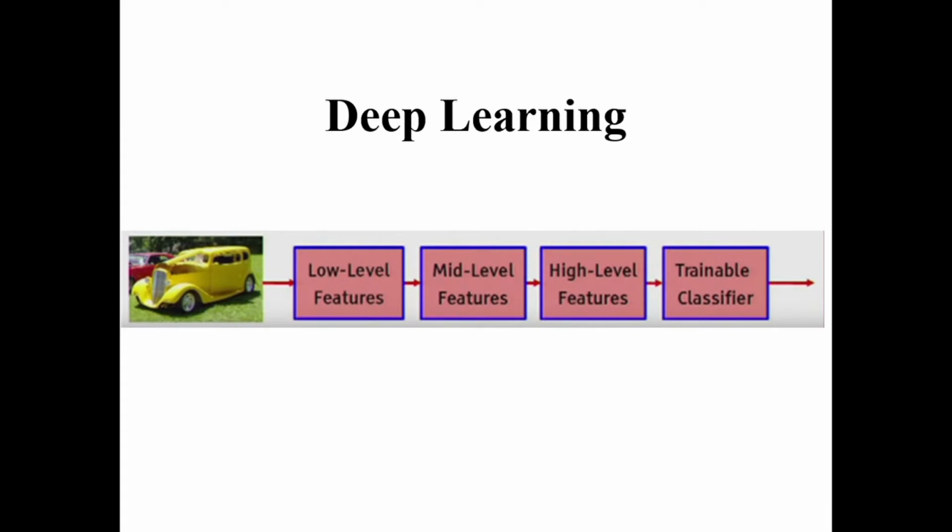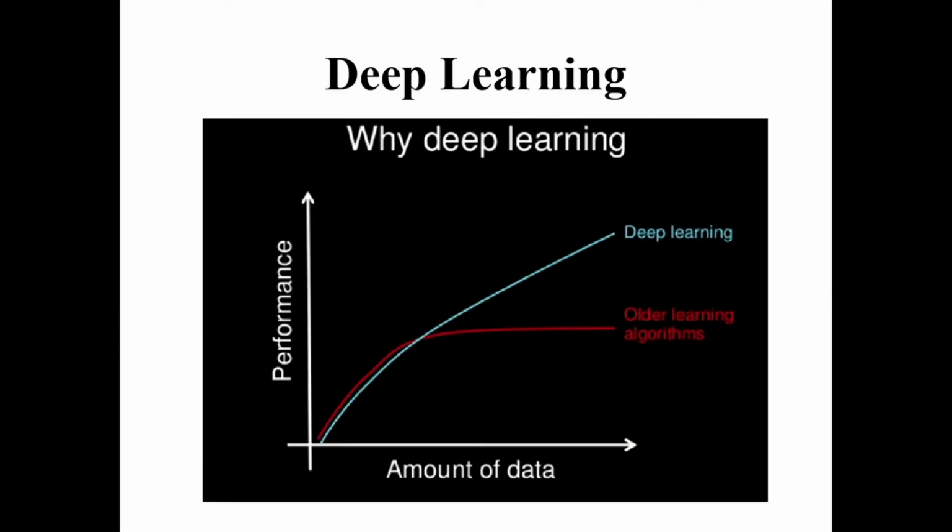In this example you can see there are 3 to 4 levels of deep learning. With the help of this car, the first level is low-level features, the second one is middle-level features, the third one is high-level features, and the final one is called the trainable classifier. That means finally we get the proper and exact classifier with the help of deep learning. So in this diagram you can see the performance of deep learning.